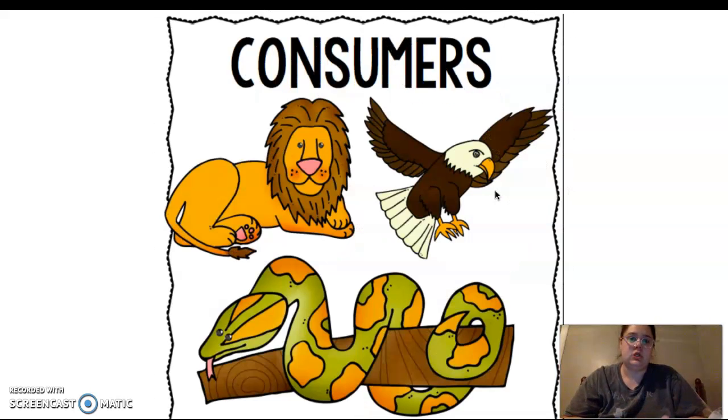Next one is consumers. Consume means to eat something. So consumers are organisms that eat plants or other animals. And we learned about how there's different words for the types of foods that these animals eat. If an animal only eats other animals, we call it a carnivore. If it only eats plants, we call it an herbivore. And if it eats both plants and animals, we call it an omnivore. So a consumer is any of those things. It eats plants, it eats animals, it consumes another organism.